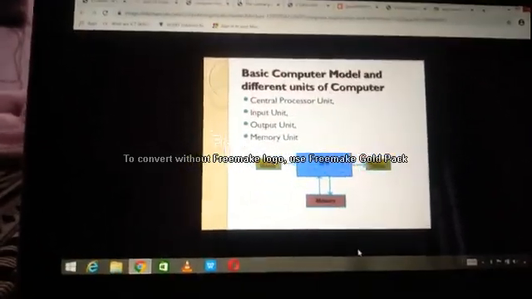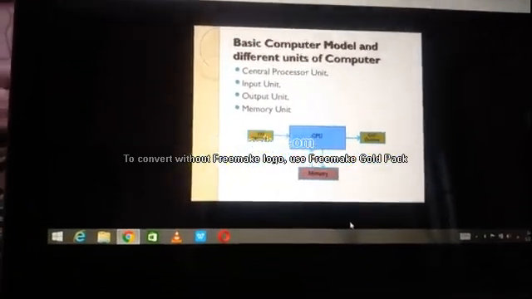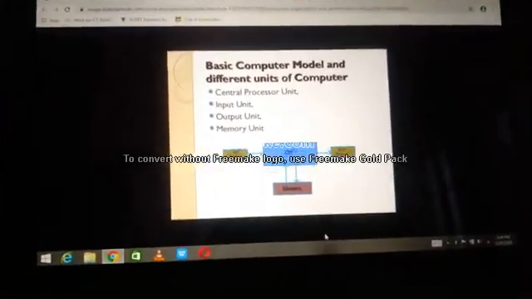Now, sir, what about memory units, sir? Yeah, that we will see.